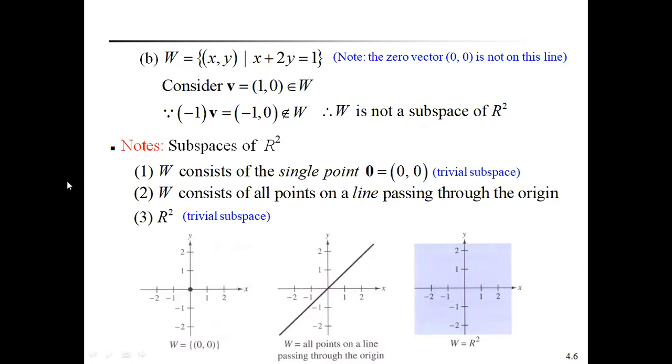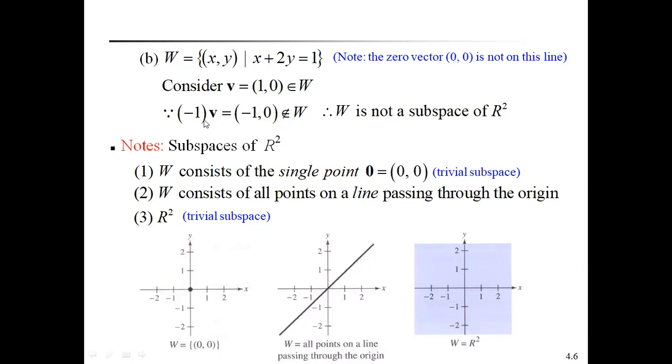Now consider a vector satisfying this equation. I take the components of vector v as (1, 0). Put 1 plus 2 into 0, that gives 1. That's why vector v satisfies the condition x plus 2y equal to 1.